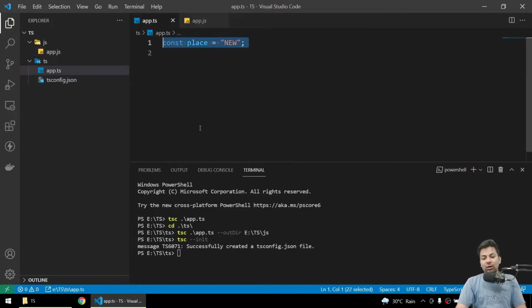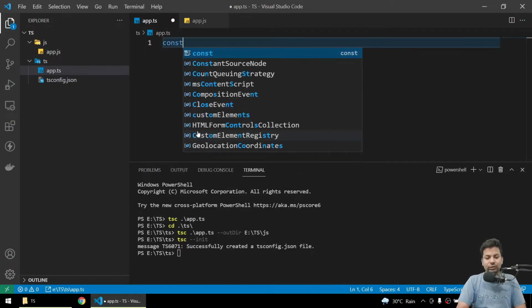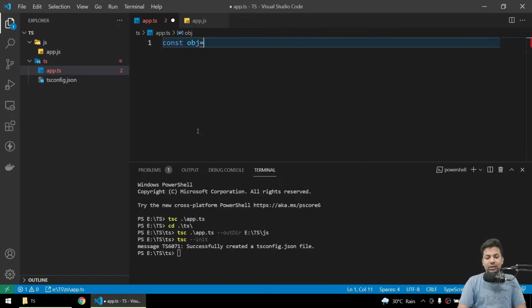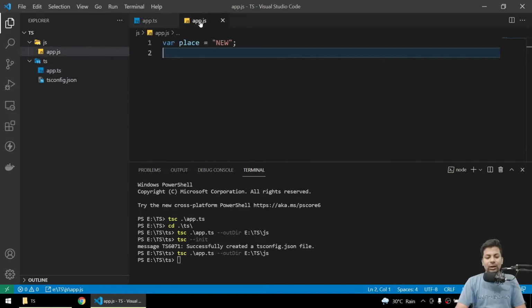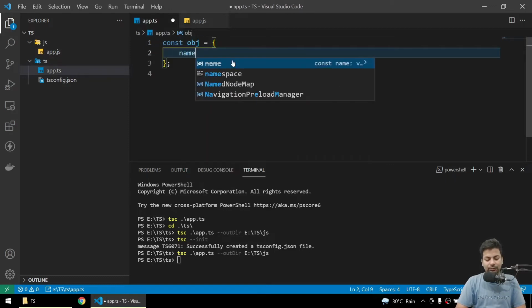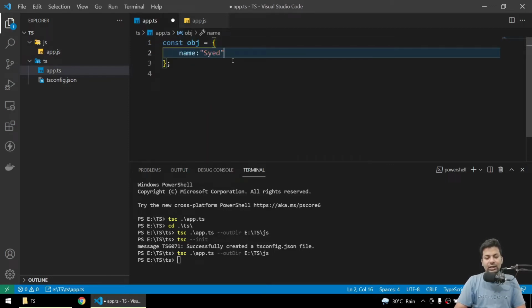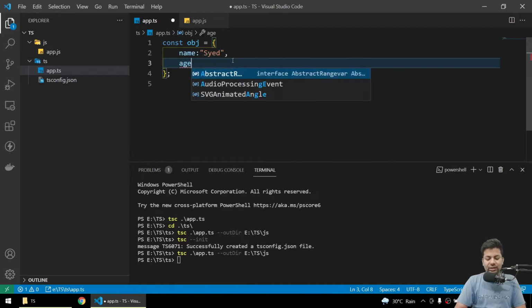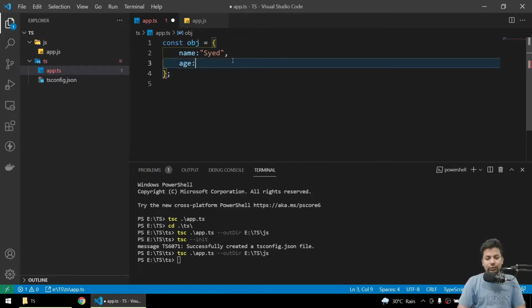Now we'll start with objects. So we'll say const object equals a normal object like this, and if I just run it, we got the normal object, nothing much. Now here we'll say name, I'll say Syed, and age I'll say 24.